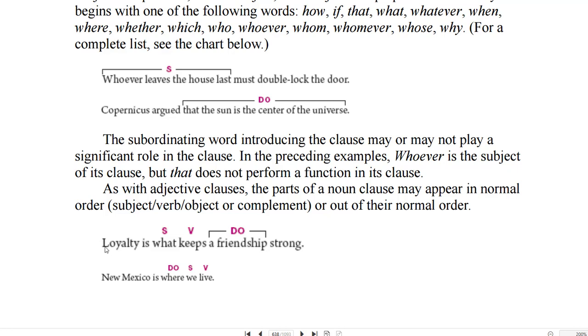The subject of the sentence is still loyalty. This is the verb, and then this whole thing is some kind of object. So when they say subject, verb, direct object, they're talking only about the subject and the verb of the noun clause, not the subject and the verb of the sentence.